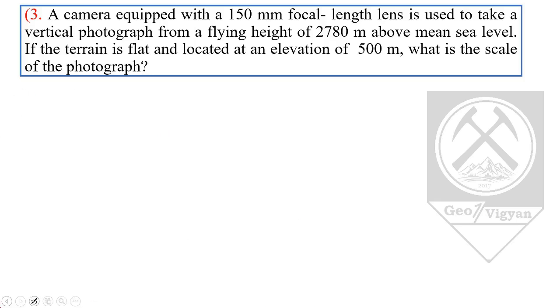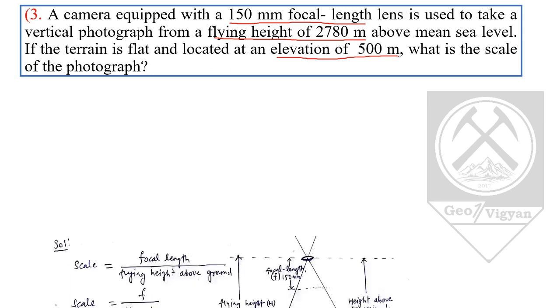Now coming to the third question: a camera equipped with a 150 mm focal length lens is used to take a vertical photograph from a flying height of 2780 meters above mean sea level. If the terrain is flat and located at an elevation of 500 meters, what is the scale of the photograph? We have been given a 150 mm focal length, a flying height of 2780 meters and an elevation of 500 meters.